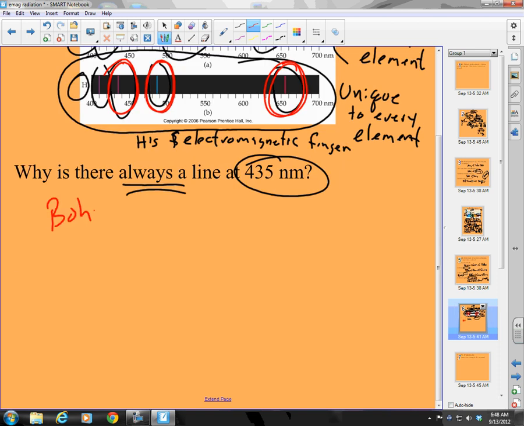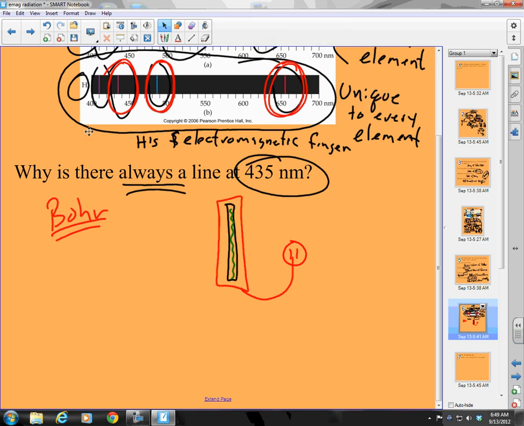We're really going to get ahead of ourselves a little bit and talk about Bohr for a second. Now, think about it. Let's talk about how you get this electronic spectrum stuff. Well, we would have a source of energy, plugged into the wall, and in there we'll put a tube, and that tube has some hydrogen in it, and then we get it excited, and then we'll see a color, right? I'm not sure it's that color, it's more like a purplish color. Okay, but I don't have purple handy.